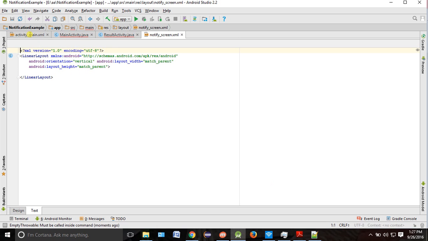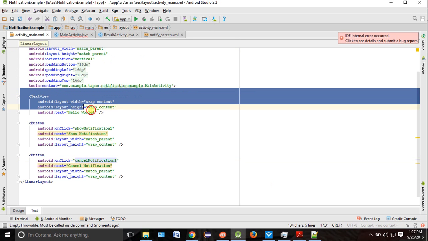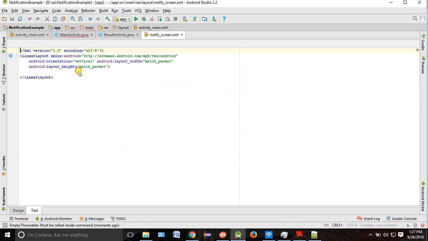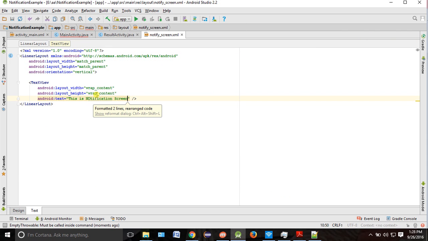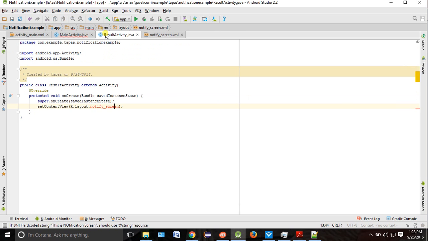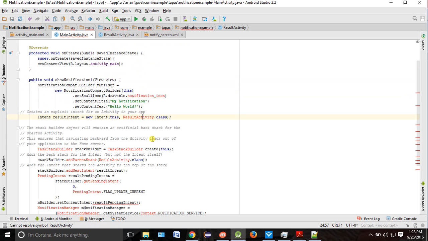This is the layout, and inside the layout you just want to have one text view. Let's have one text view here, something like this is notification screen. I mean, whichever screen you want to go to, you will create this screen. Okay, so what is the screen name? Notify activity is your name. We have already created it, so notify activity created.